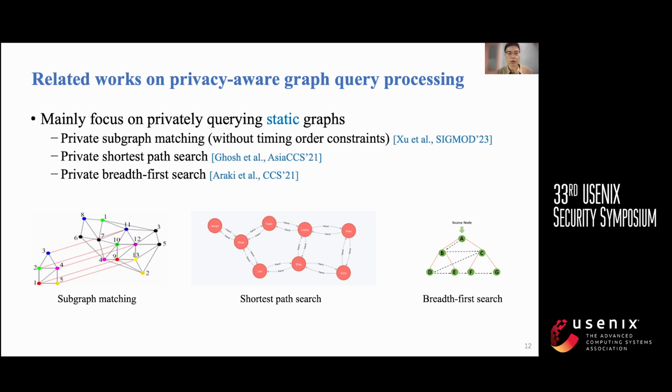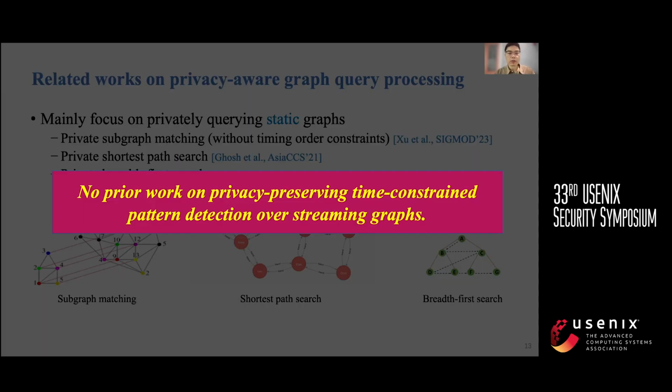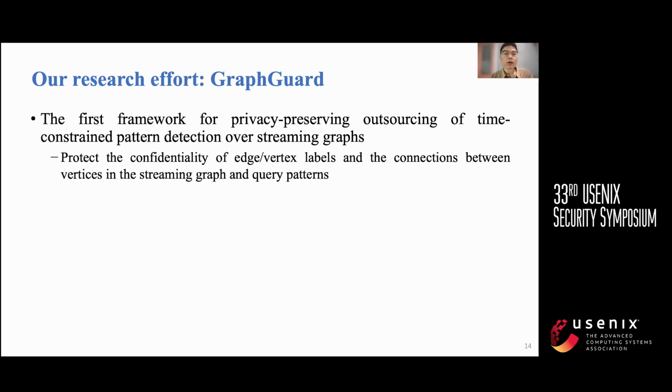Most related works focus on privately querying static graphs, such as private subgraph matching and shortest path search. However, no prior work addresses privacy-preserving time-constrained pattern detection over streaming graphs. Therefore, we designed GraphGuard, the first framework for this problem.